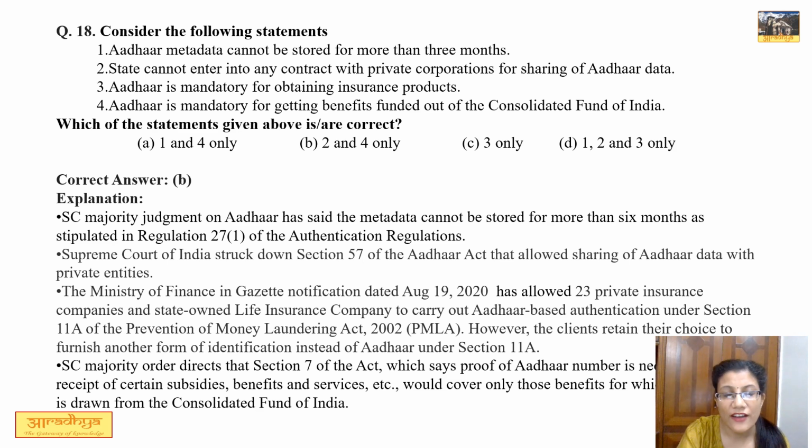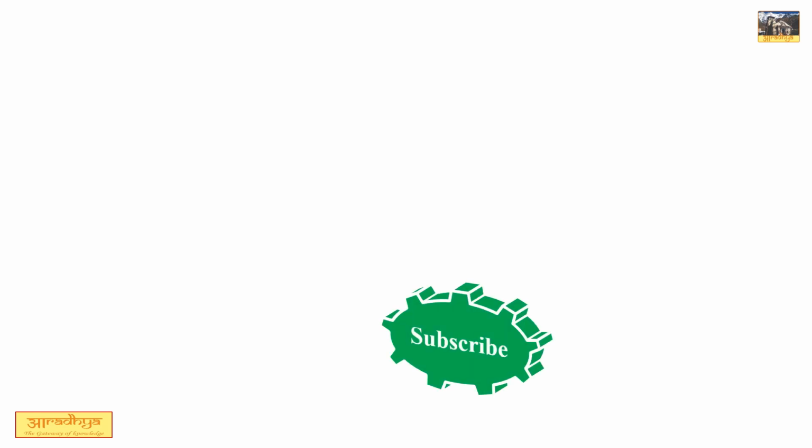Statement 4 is Aadhaar is mandatory for getting benefits funded out of Consolidated Fund of India. This statement is completely correct because only those benefits which are being drawn from Consolidated Fund of India would require the proof of Aadhaar number. So, correct option is option B. Our analysis for polity section is that overall it was easy apart from few tricky questions.